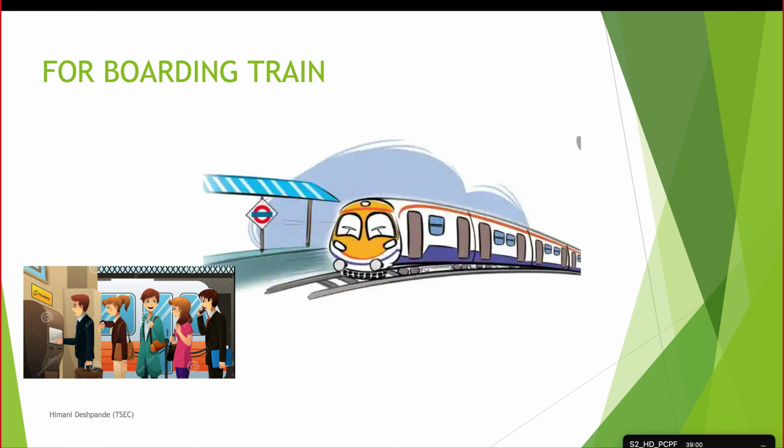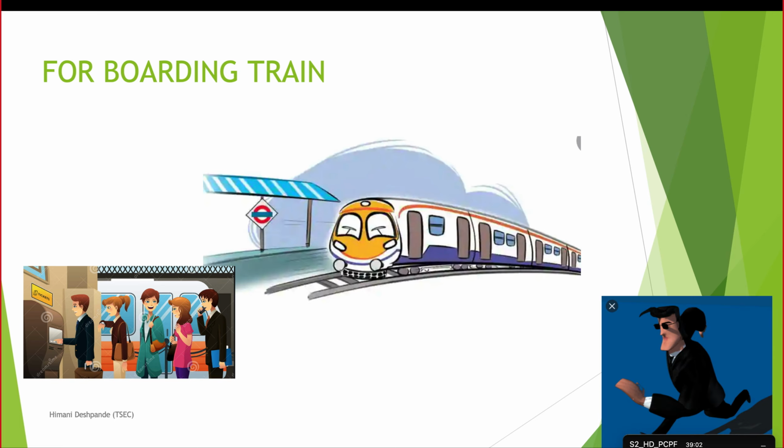But just imagine a scenario, there's someone who is helping you to do the initial work. Initial work means swiping the card, getting the ticket done, or getting to know which platform you have to go to. And what you have to do now, you have to just do the main part. You just have to rush and move into the train, and then the train will take you to your destination. So this person who will help you to do the initial job is called the constructor.